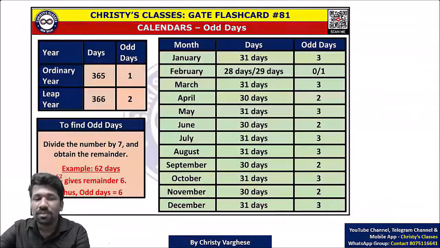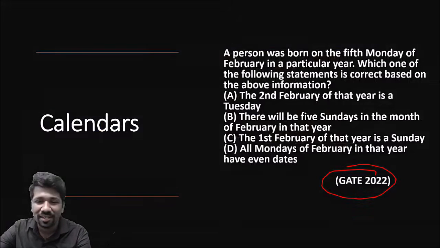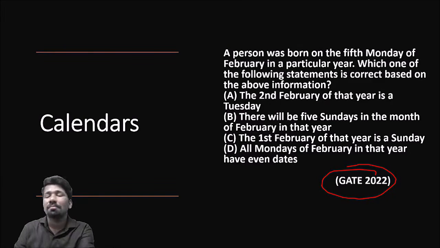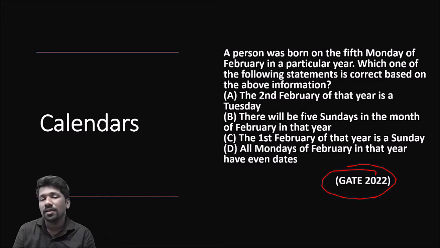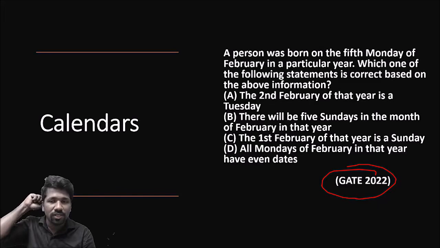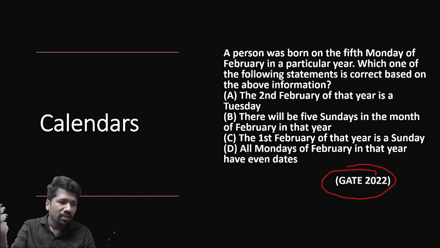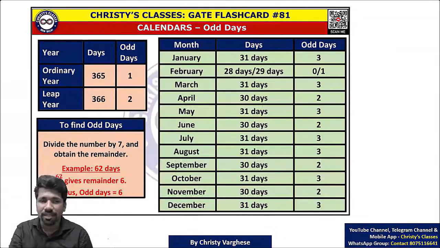Calendar problem, I always ask students, do you know what is a leap year? Many people say every multiple of 4 is a leap year. That is a totally wrong answer. Every multiple of 4 is not a leap year. Most of the multiples of 4 are leap years. But for example, 2200 is a multiple of 4, still it is not a leap year, because there is a second criterion for leap year: if the year is a century, it should be divisible by 400. We will discuss that in the particular chapter anyway.